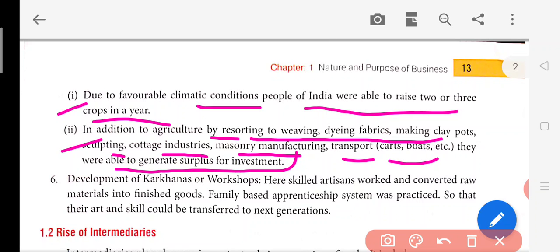Not only in agriculture, but in different activities at that time, a lot of weavers were there in the country, fabrics were being made, clay pots were being made, cotton industries were there, manufacturing of carts and boats. So whatever the type of business was, the money was provided by these indigenous bankers, and the people used it, and they flourished in the business. And when the money came to them, they invested that money back into the business.